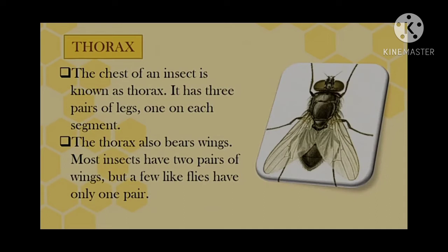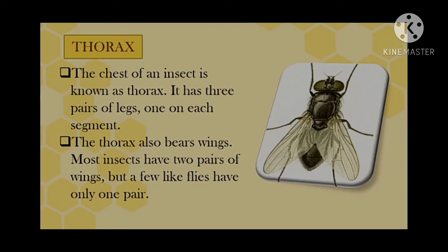The thorax also bears wings. Most insects have 2 pairs of wings, but a few insects like flies have only 1 pair of wings. And some insects like ants and fleas do not have wings at all.